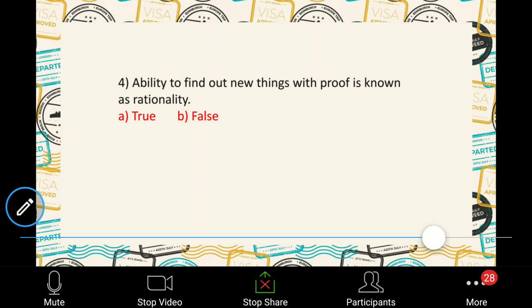So the ability to find new things with proof is seeking evidence. Rationality is not about seeking evidence, the collection of various theories and evidence. That is seeking evidence, which is also one of the characteristics I discussed as the fifth characteristic. So this statement is actually false. The ability to find out new things with proof is known as seeking evidence.